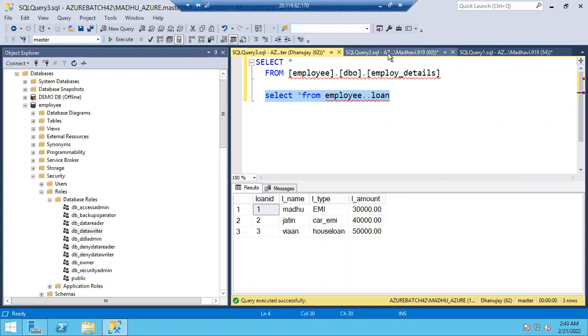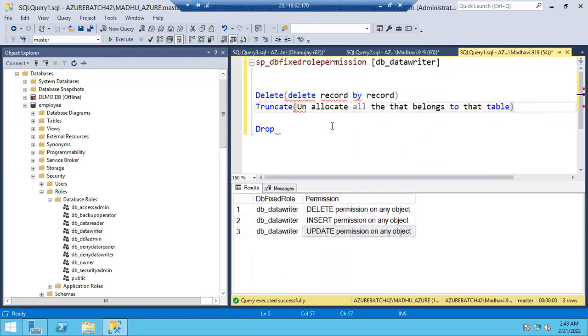If you use truncate, the query is truncate table name, truncate table employee underscore loan. If you use this query, however many pages your employee loan table has, it will deallocate all of them, which means it will delete the records at a time. Whereas delete will delete record by record, truncate will delete all the data at a time, but your table structure will be there. Nothing will happen to your table structure.